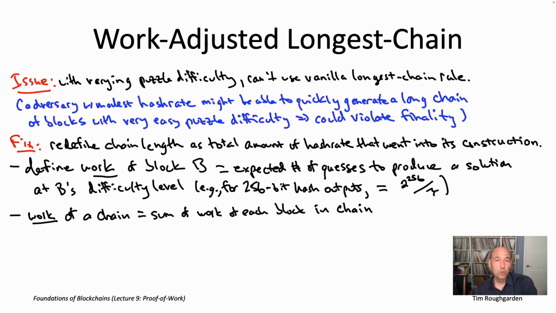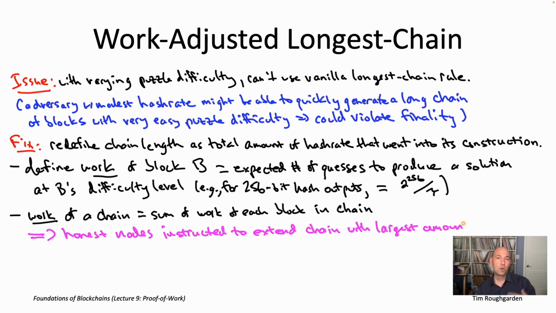And so now we can redefine longest chain consensus using this redefinition of a longest chain. The expectation is for honest nodes to always try to extend the chain that they know about that has the greatest amount of work involved in it. So not the number of blocks per se, although of course all else being equal, more blocks means more work, but rather the chain that has the most work that went into building it according to this definition.